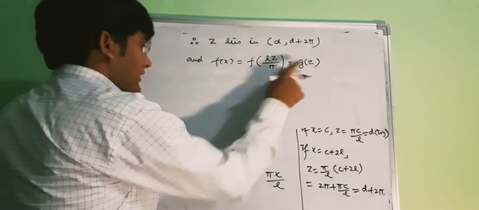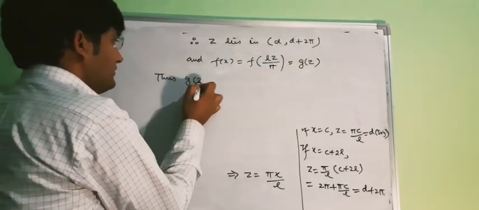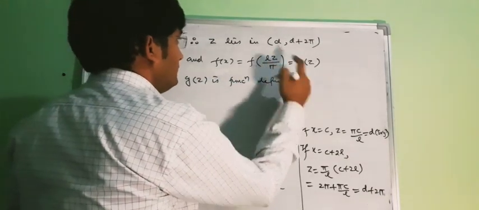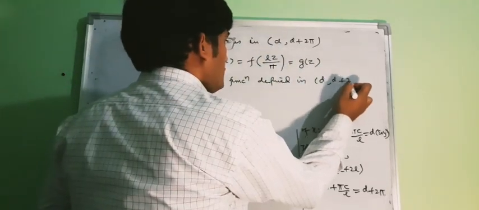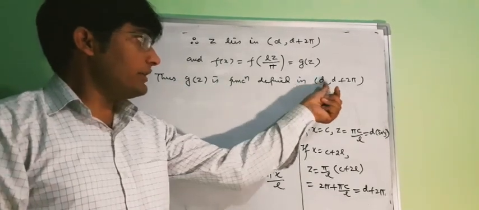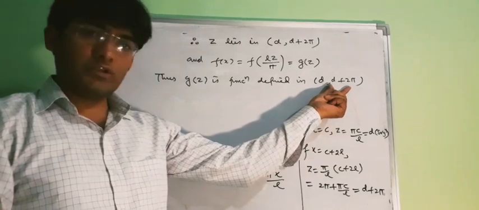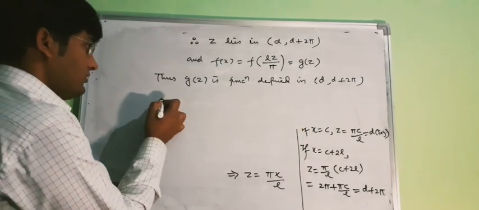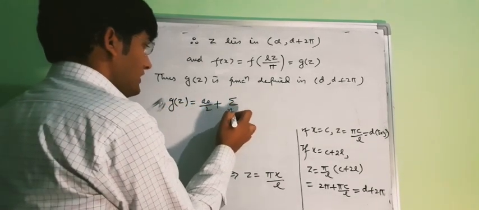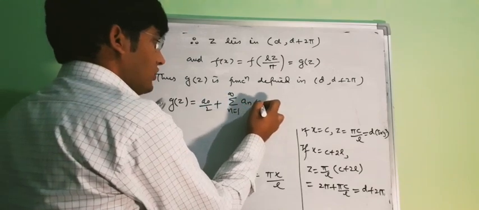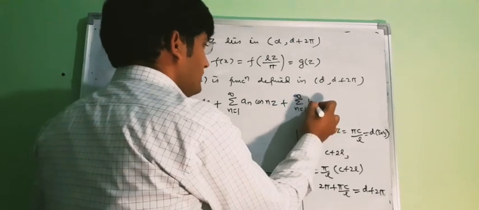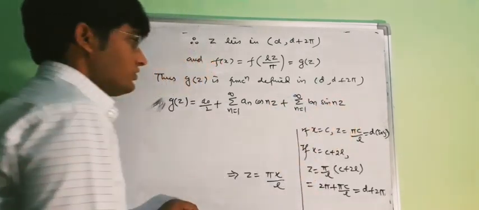Now here, thus we can say that g(z) is a function defined in the interval d, d plus 2 pi. Now, because g(z) is defined in the interval d, d plus 2 pi, and we have a Fourier series for this interval, which was g(z) equal to a naught by 2 plus the summation n equal to 1 to infinity a n cos nz plus the summation n equal to 1 to infinity bn sin nz. This was the Fourier series.